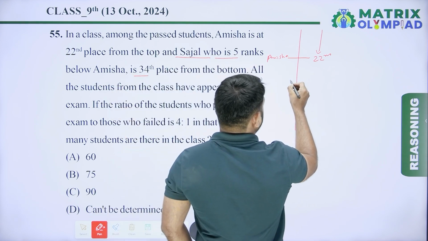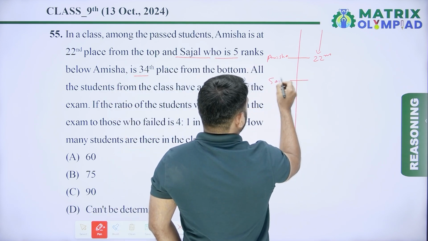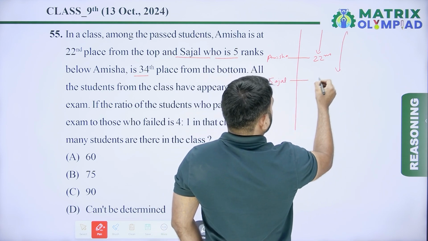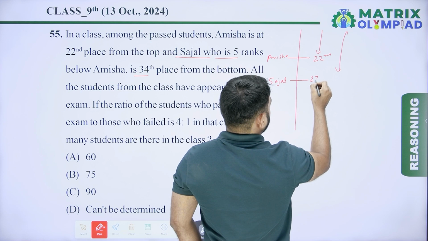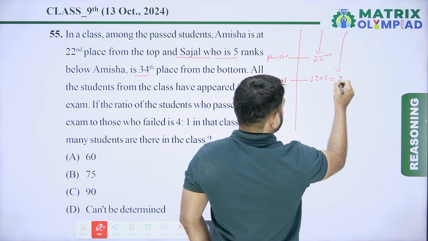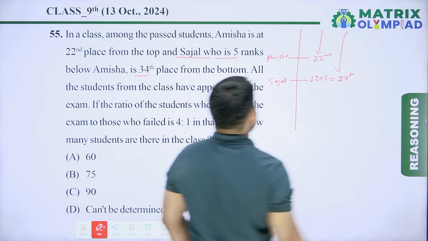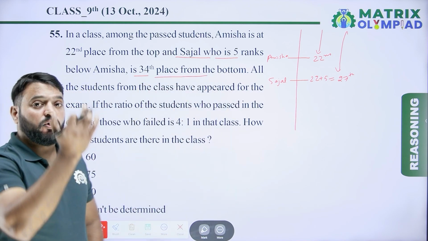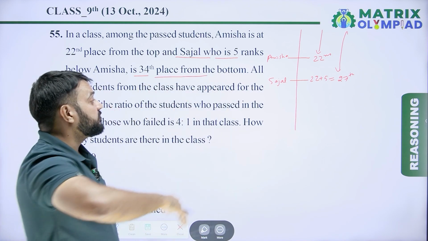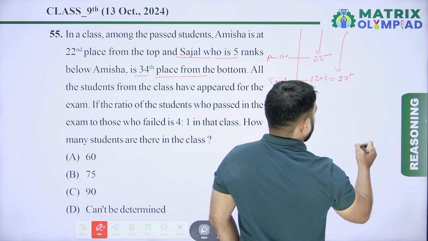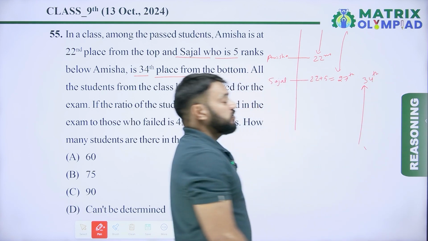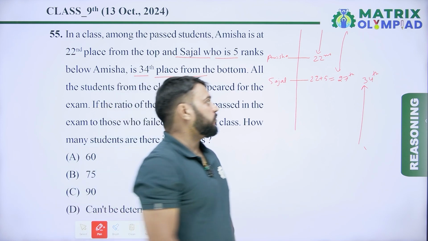So now the rank of Sejal from the top is 22 plus 5, which means 27th. And 34th place from the bottom. So the rank of Sejal from the bottom is 34.